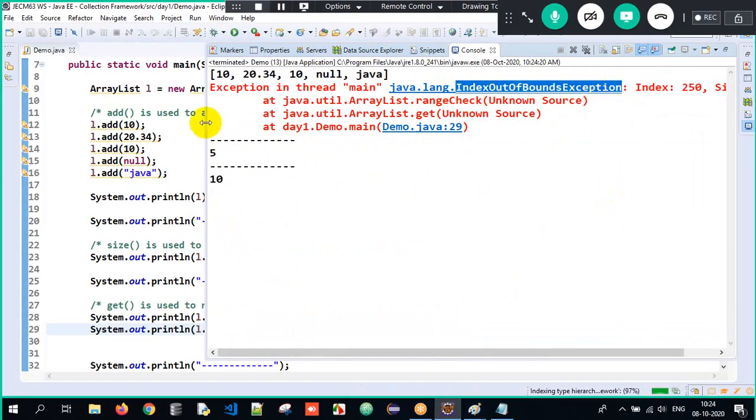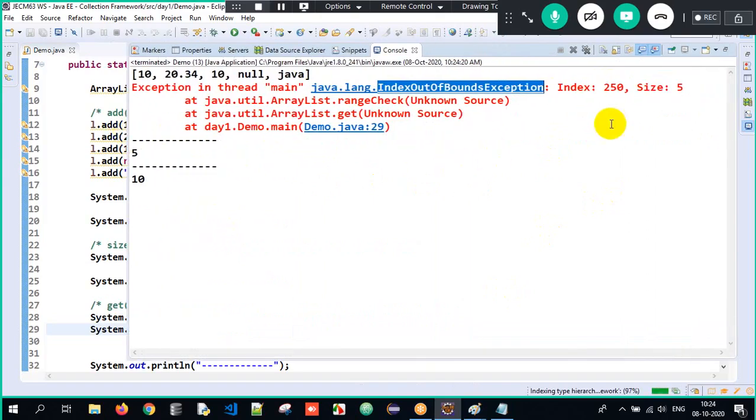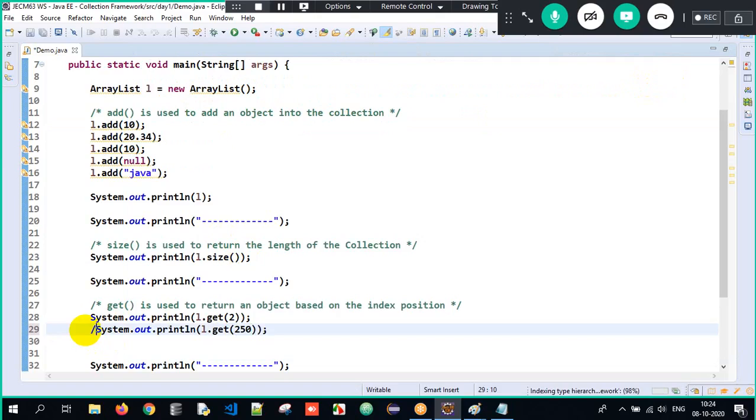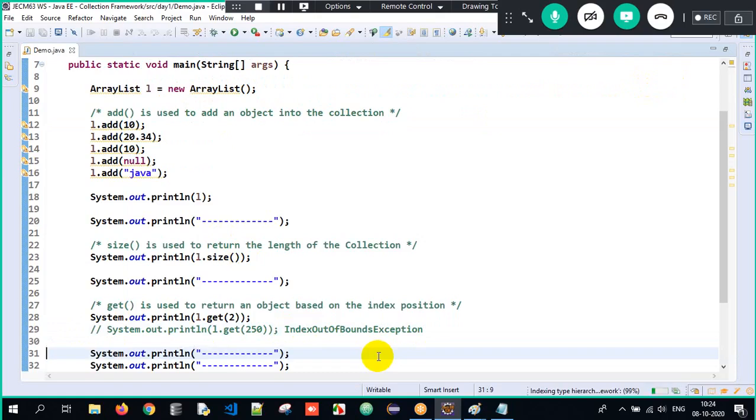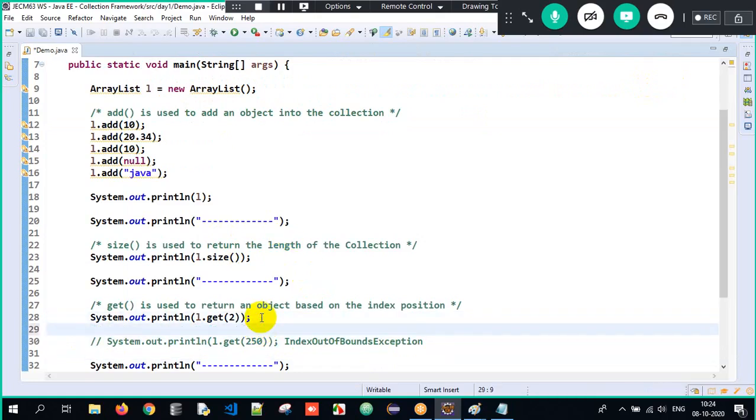Why? It's telling us in a good way: the index position is 250, but the size is only 5. How can you get it here? Size is 5, and you're trying to get index position 250, so we will get an exception over here. And what is that exception? Index out of bounds exception. So in simple terms, the add method is used to add an object, the get method is used to get an object based on the index position, and the size method is used to calculate the size of a collection.